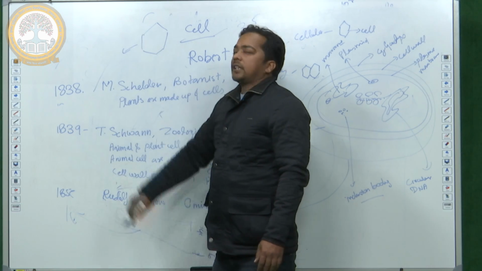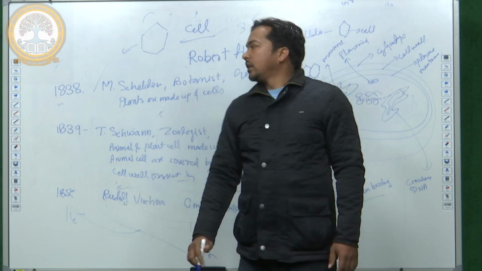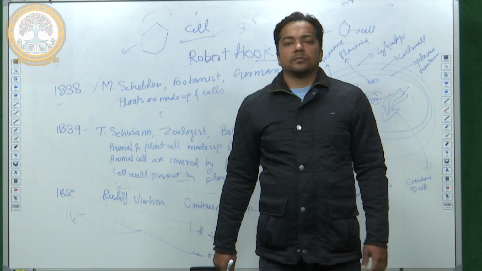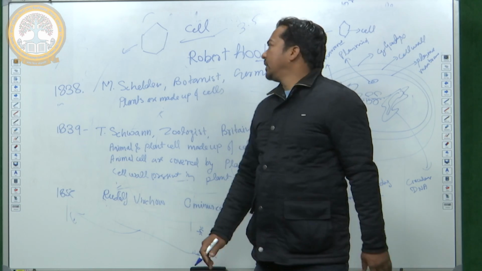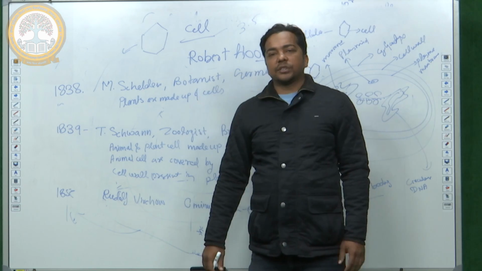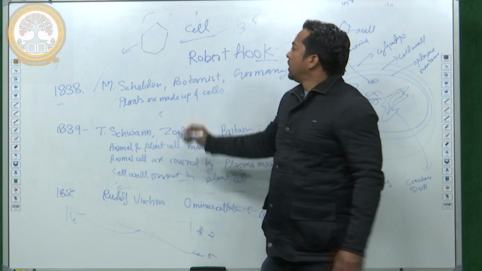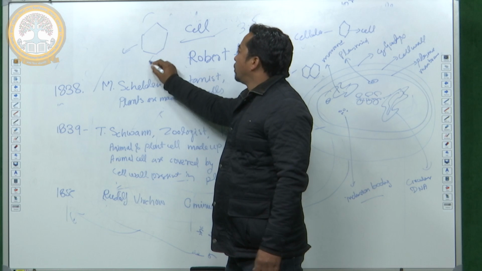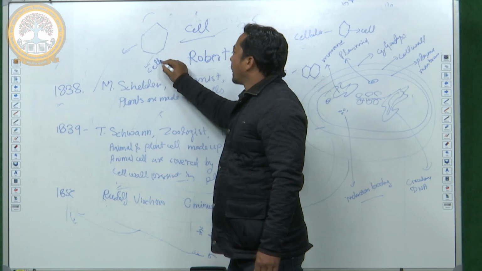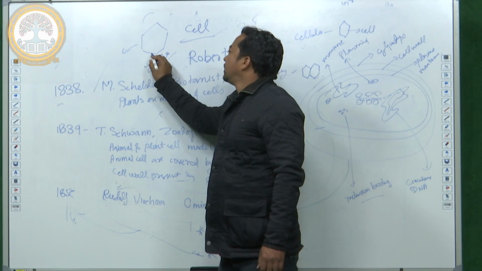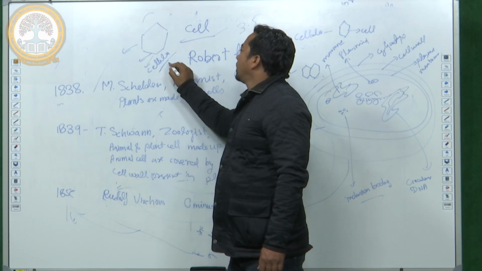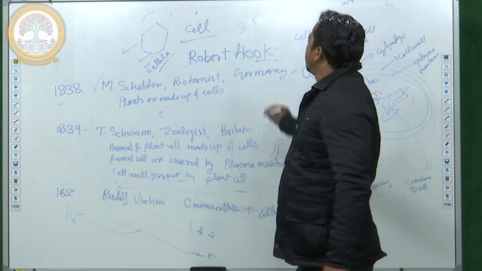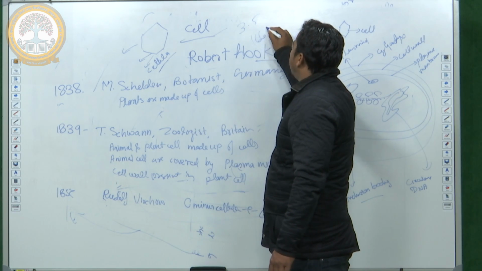and coined the term cell. How was the term coined? At that time, Buddhist monks lived in hexagonal shaped structures and prayed in a meditation state. So this structure was known at that time as cellula. So from cellula, Robert Hooke coined the term cell in 1665.